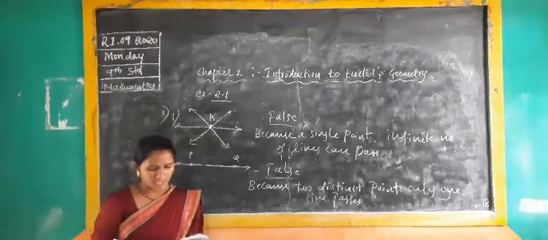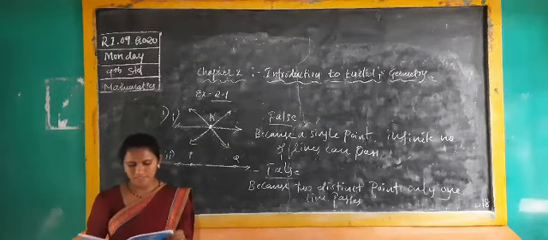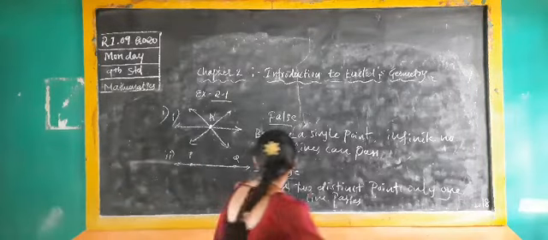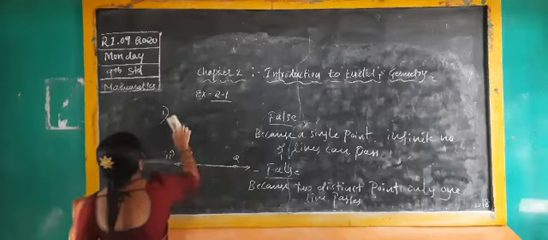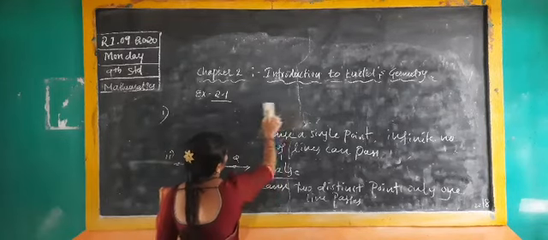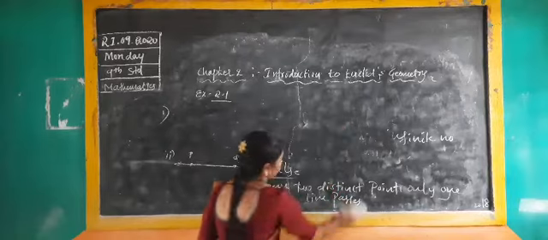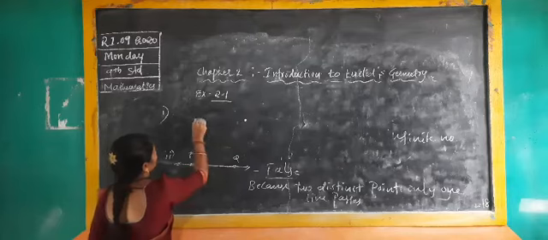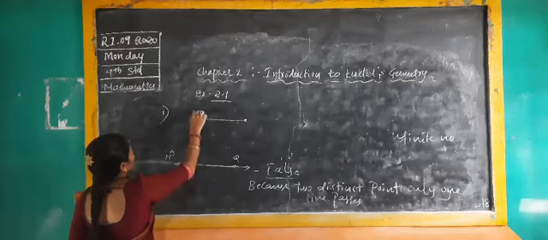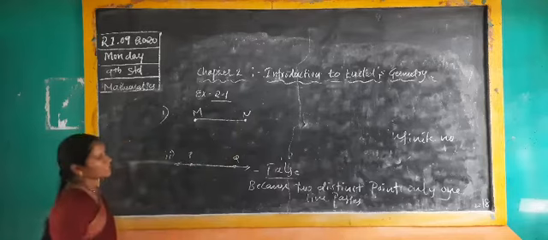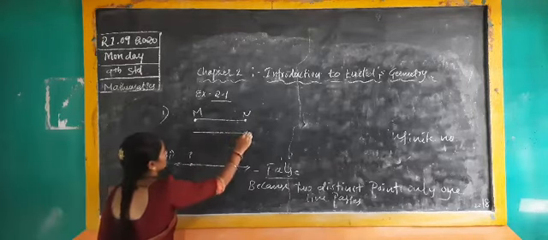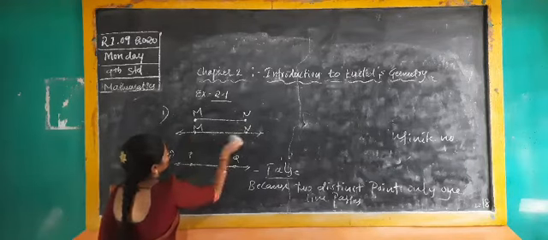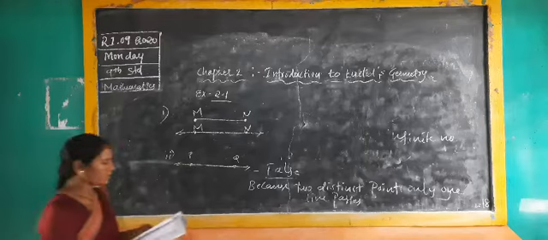Next, the third one. A terminated line can be proceeded infinitely on both the sides. Here they said terminated. If I take terminated points, it means two end points. Let me make it PQ. This is the terminated line. If I extend it, it becomes a straight line, extending beyond those two points. That's why it is true.